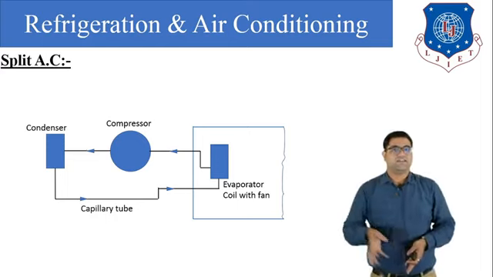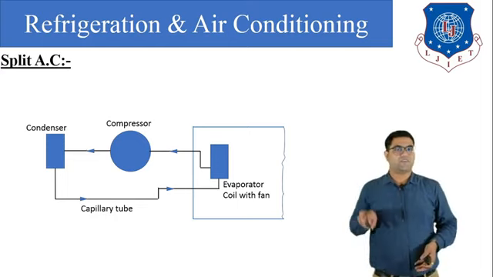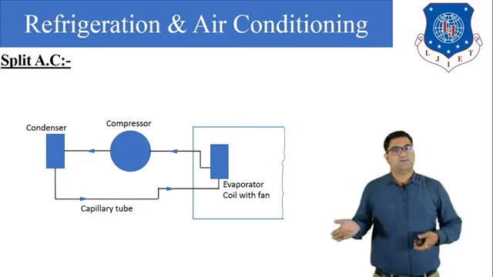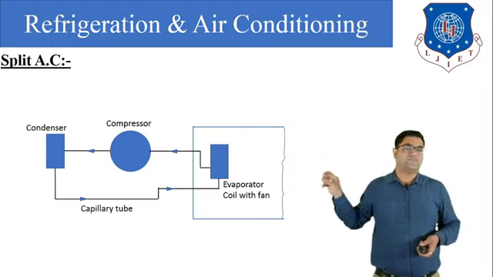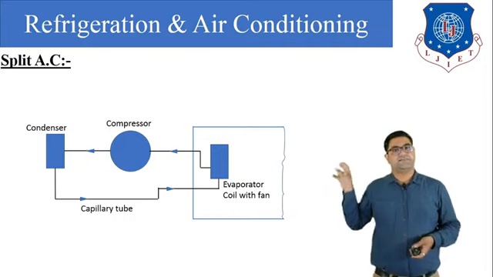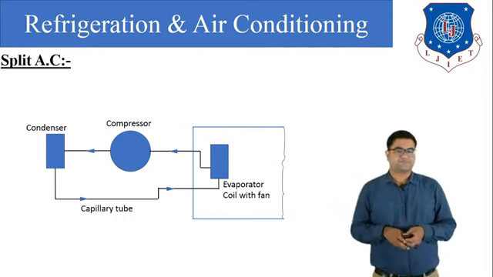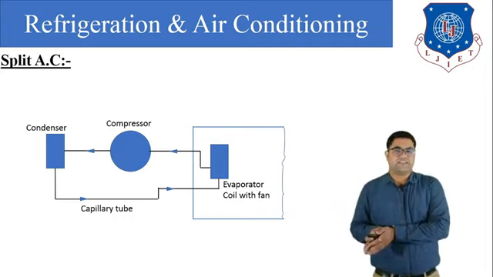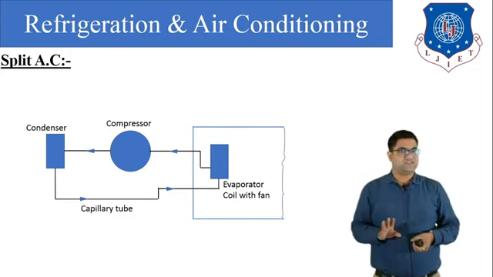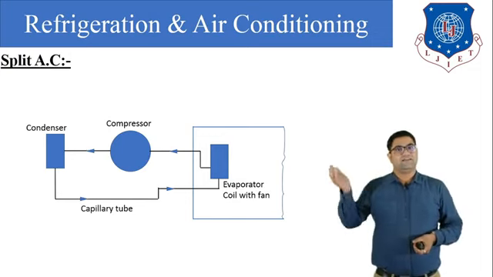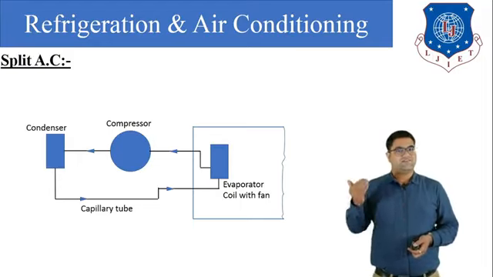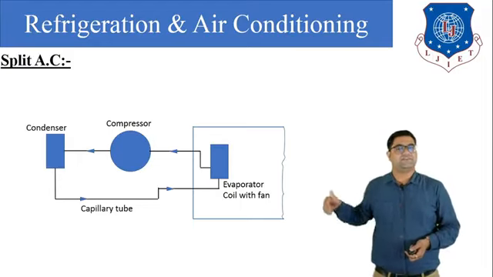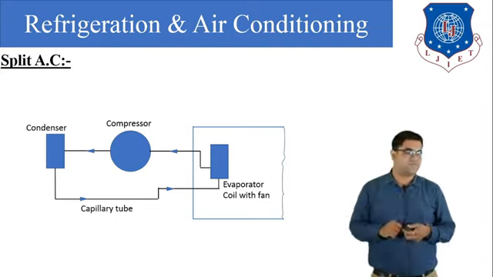In the indoor unit there will be an evaporator with the fan, and in the outdoor unit there will be a compressor, condenser, capillary tube and the condenser fan. These are placed outside. Now the working is the same as the window AC, or we can say the working is the same as what we have understood in the VCRS. What happens here? The refrigerant is recirculated in all these four components.